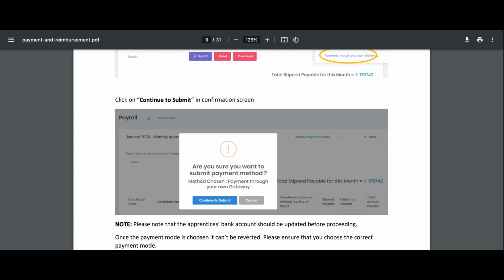What is the stipend? For the first year of training, it's 70% of the minimum wage of a semi-skilled worker of your respective state. Second year, 80%, and third and fourth year, 90%, depending on how long the apprenticeship is. If no semi-skilled wage is mentioned in the minimum wages of your state, then this is the minimum stipend: graduate 4984, sandwich 3542, technician 3542 per month, sandwich 2890, technician 2758. The period of the apprenticeship depends on the type of trade, and each course has a different applicable tenure.